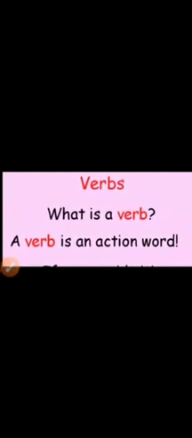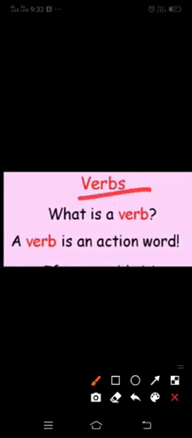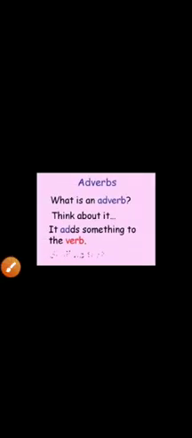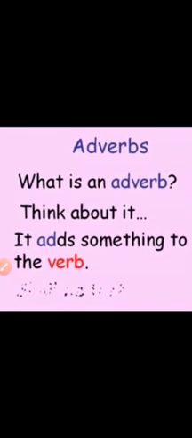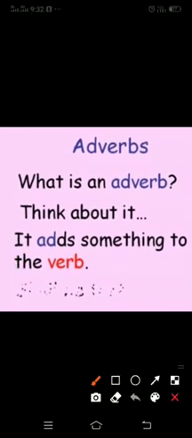Now, what is a verb? A verb is an action word. Now, we will move to adverb. What is adverb?